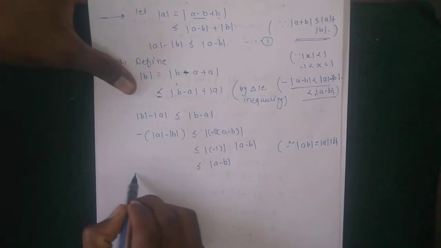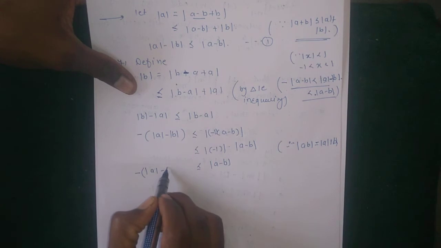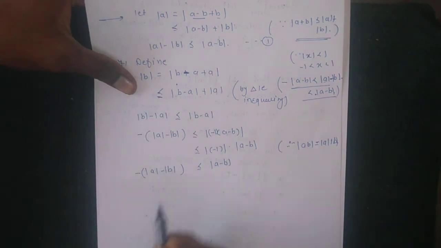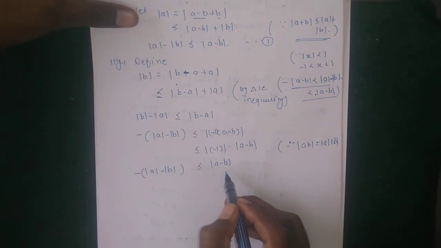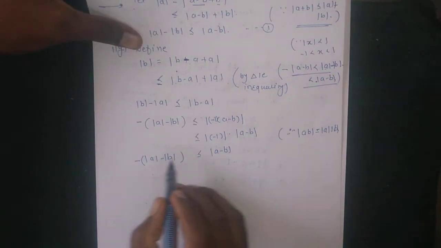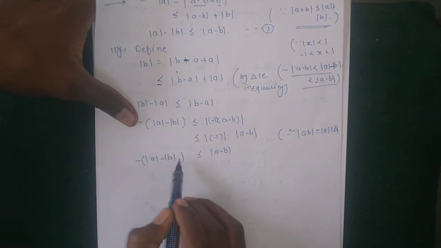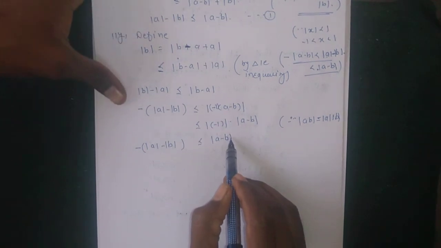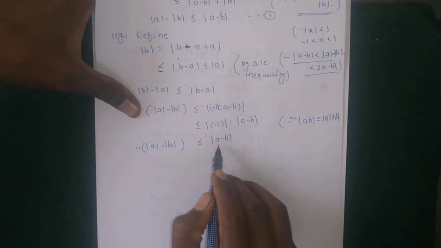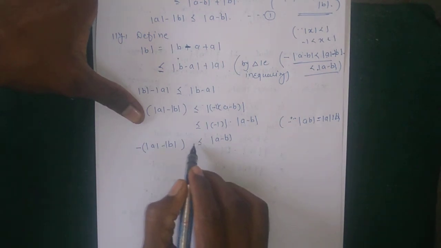And here -(|a| - |b|), that is -(|a| - |b|) is less than or equal to |a - b|. Therefore multiplying by a minus sign, the sign is changing.